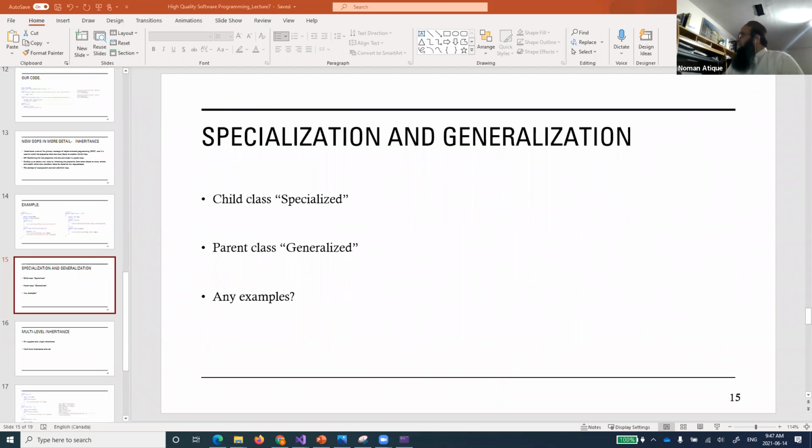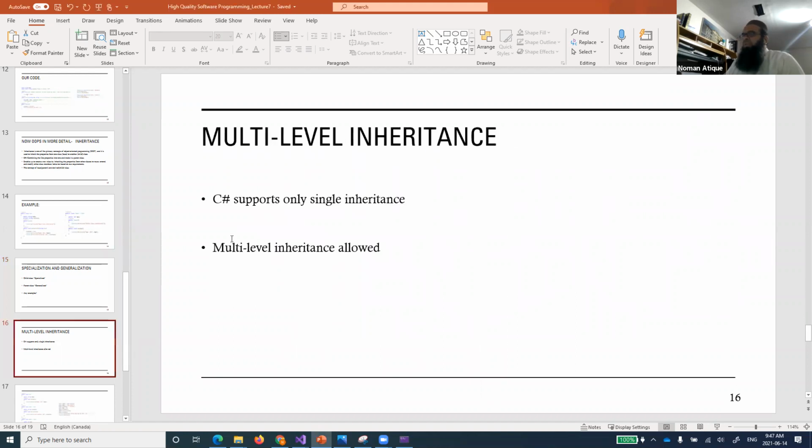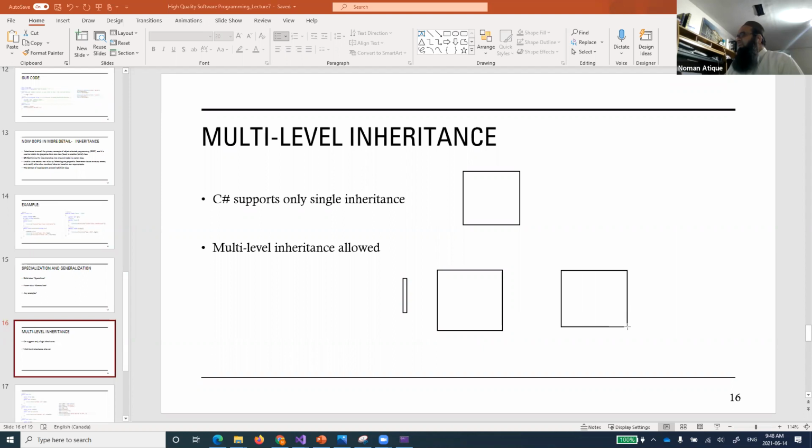Right. Now we are moving forward, and we are reaching some of the advanced concepts, and we'll talk about a few of them. Multi-level inheritance. There are certain types of inheritance, and let me just draw that one. For example, this is one class. We have talked about the user class, for example. I want to create a super user, and I can create another, maybe an admin user, right?